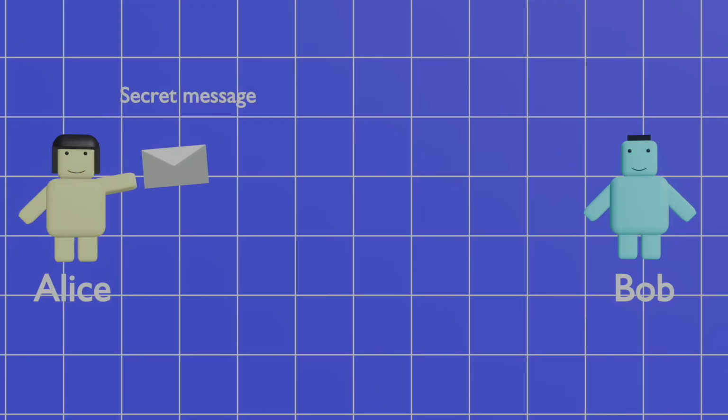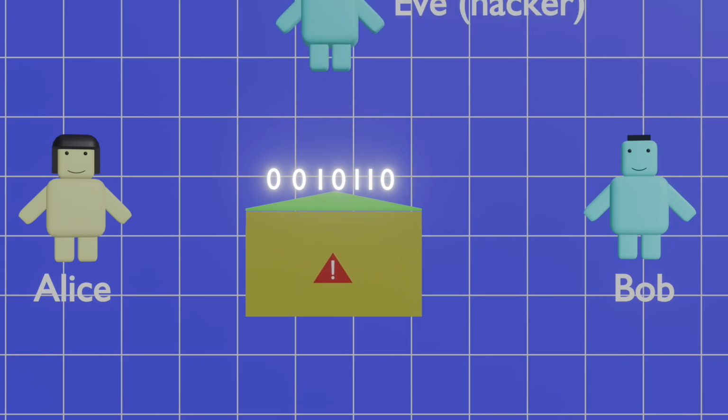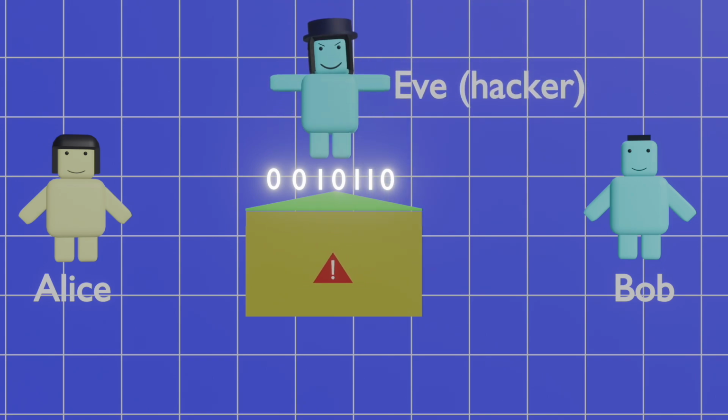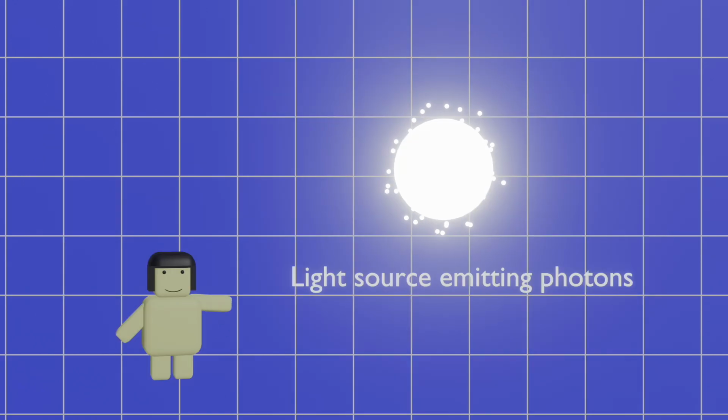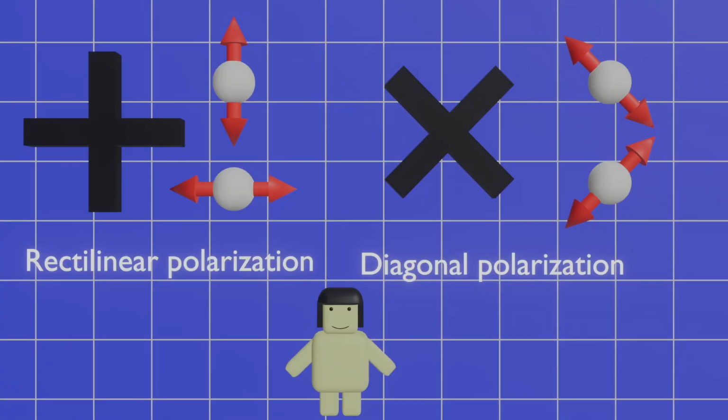Let's imagine Alice wants to send a secret message to Bob. But before she can encrypt the message, they both need to share a secret key, which is a random sequence of bits. How can they do this without anyone else, like an eavesdropper named Eve, intercepting it? The answer lies in photons, tiny particles of light and their quantum properties.